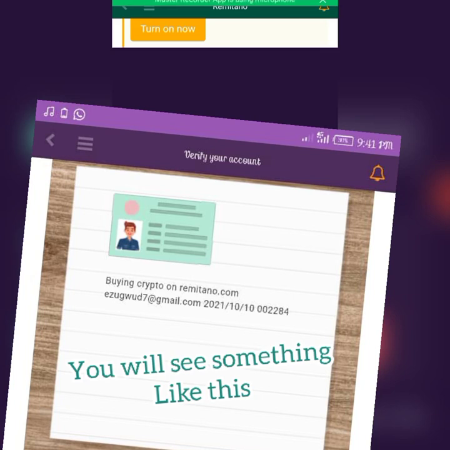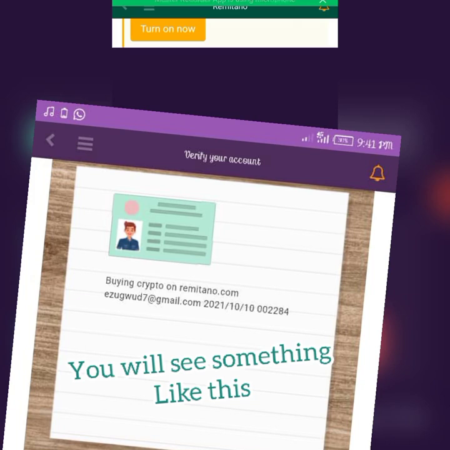You will see the email that you used to register. Then you will see the date, and there is one thing you have to note. There is a number below that last option. That number is the main thing. If you miss it, your account will not be verified. So make sure you put in everything as it is. You will see the write-up.